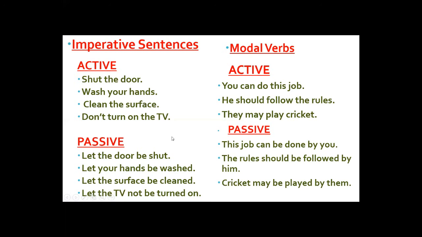of the imperative sentences. I hope you have got how to change imperative into the passive by adding let and then the object. Once again, I'm telling you: let, the object, the be verb, the word be itself, and then the third form of the verb. Similarly, for modal verbs, we have to take the object in the beginning, then the modal verb, then the addition of be, then the third form of the verb, addition of by, and the subject. But if I say this job can be done, this is a complete sentence also. By you is not necessary to be part of the sentence.